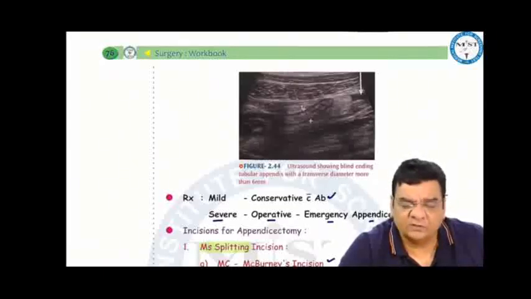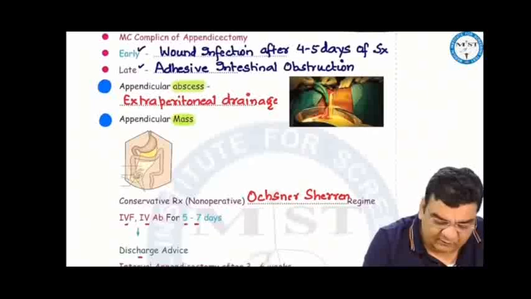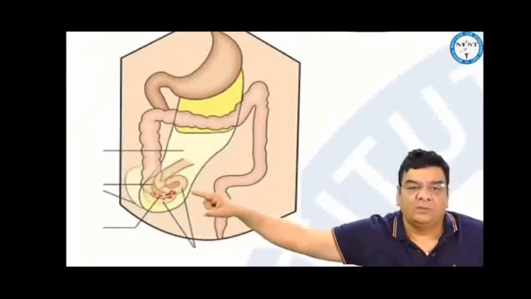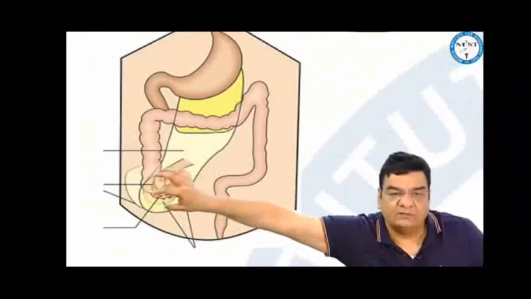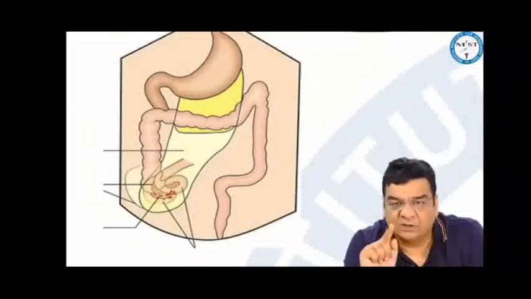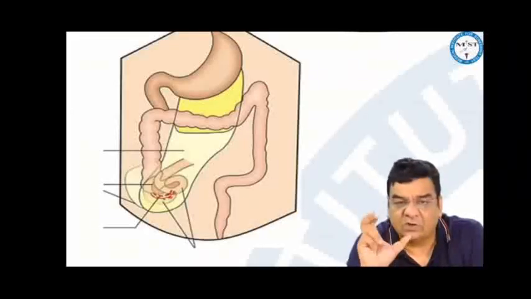Lanz is relatively more transverse and it gives a better cosmetic outcome in the right iliac fossa. That is because of addition of the omentum, maybe the small intestine, maybe the cecum over this appendix. And if the patient comes to us with mass, we admit the patient in the hospital, give conservative treatment, IV fluids, IV antibiotics. This is Ochsner-Sherren regime.